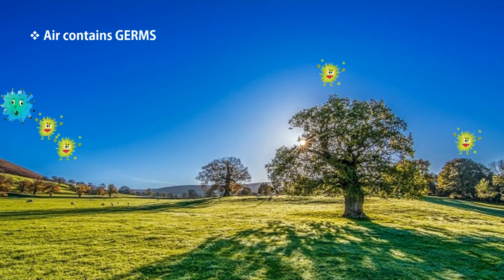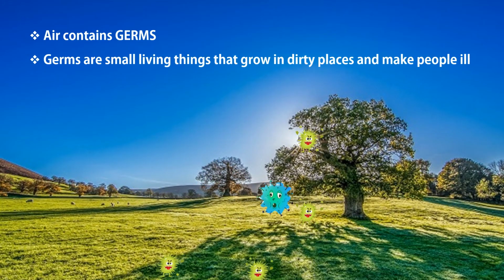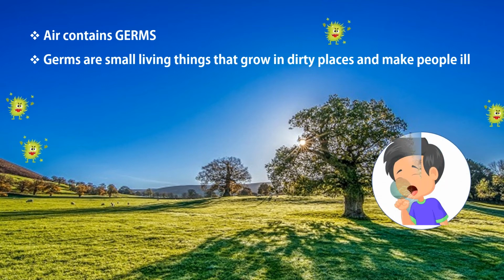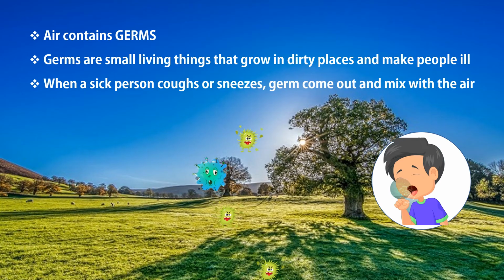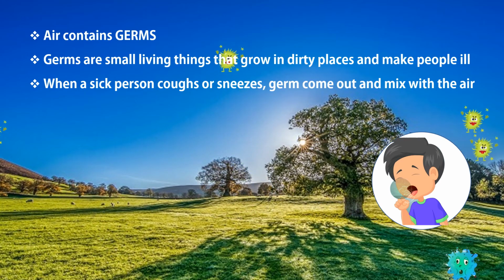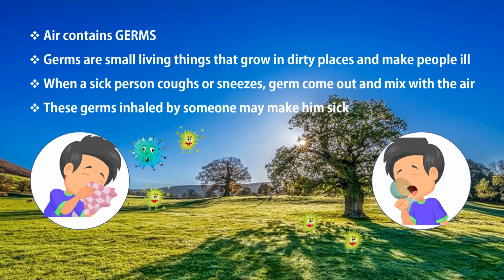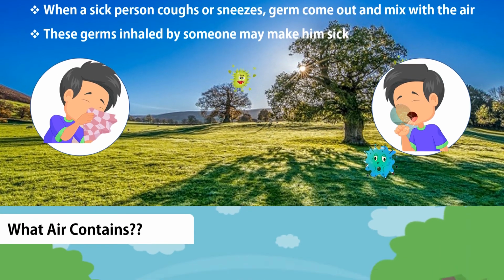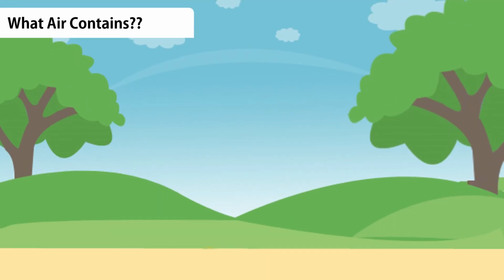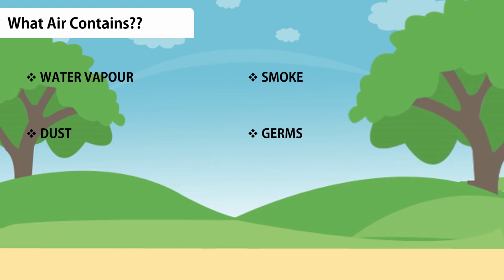Air contains germs. What are germs? Germs are small living things that grow in dirty places and make people ill. When a sick person coughs or sneezes, germs come out and mix with the air. These germs inhaled by someone may make him also sick. So what does air contain? We came to know air contains water vapor, smoke, dust and germs.